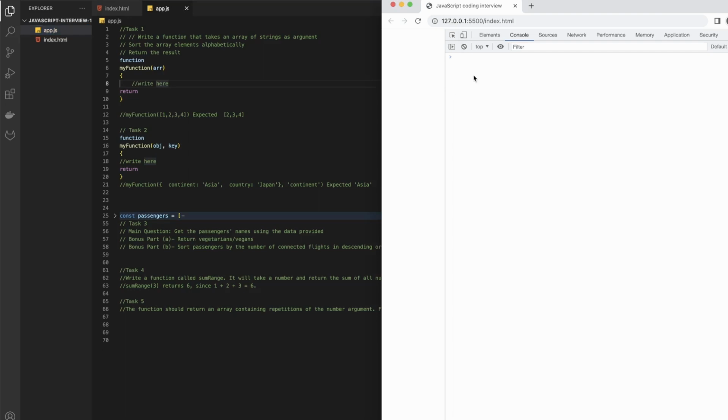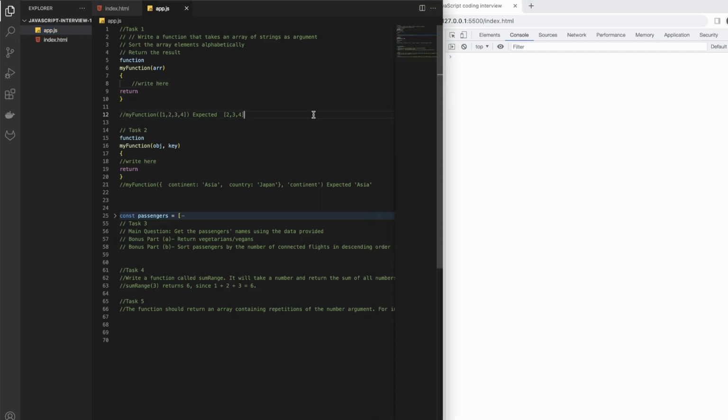We are printing everything with console log, but it can be a different kind of online coding environment. Task one says: write a function that takes an array of strings as an argument, sort the array elements alphabetically, and return the result. This is a bad example, I think I copied something wrong.